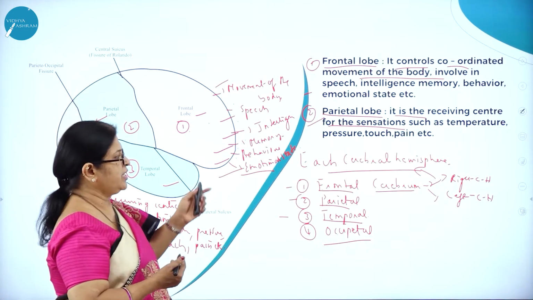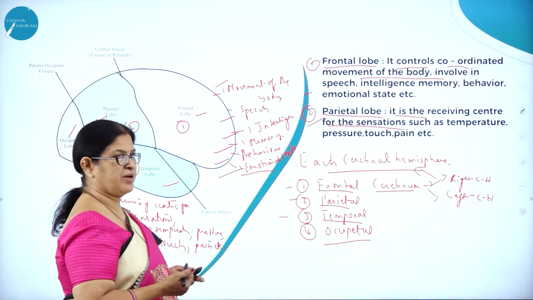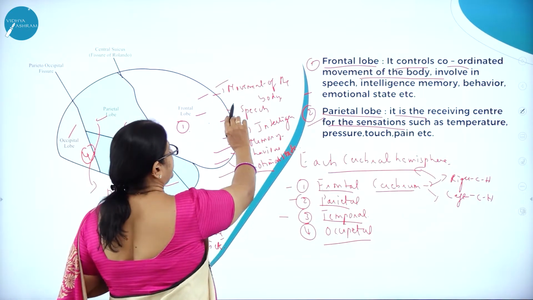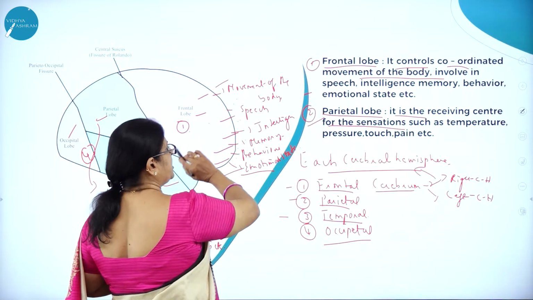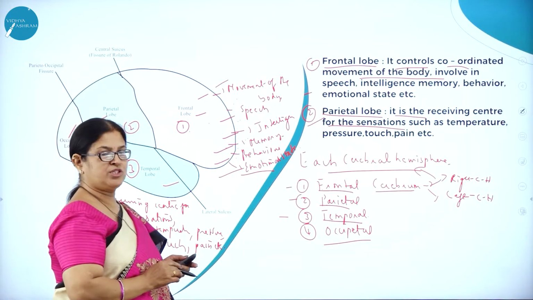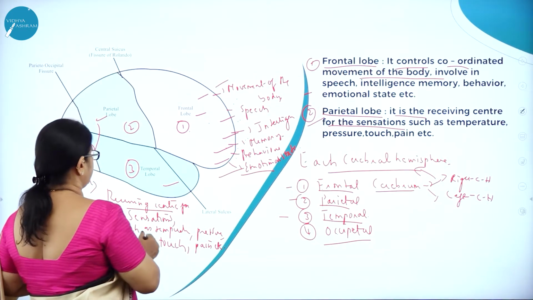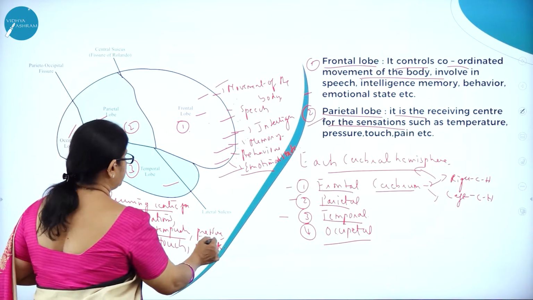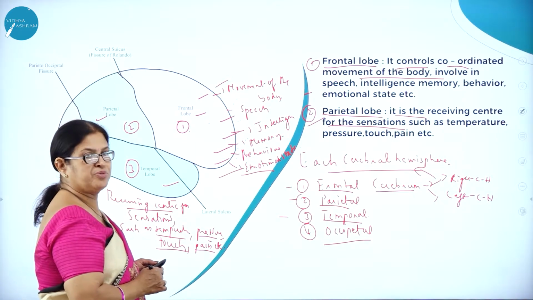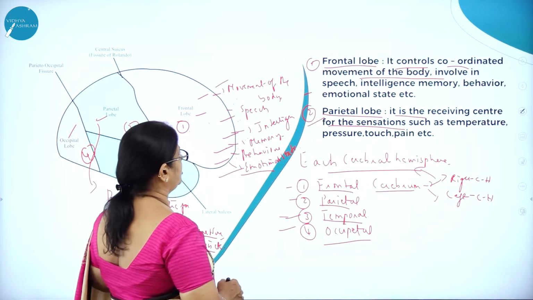So as we know, each cerebral hemisphere is made up of 4 lobes: frontal, parietal, temporal, and occipital lobe. The frontal lobe is involved in controlling and coordinating movement of the body, speech, intelligence, memory, behavior, and emotional state. Whereas the parietal lobe is the receiving center for sensations such as temperature, pressure, touch, pain, etc. Now let us move on to the remaining 2 lobes of the cerebral hemisphere, that is the temporal lobe and the occipital lobe.